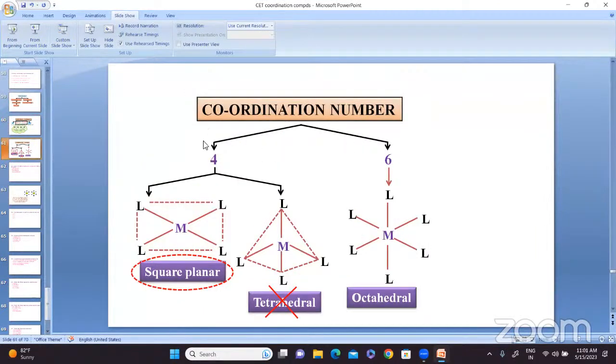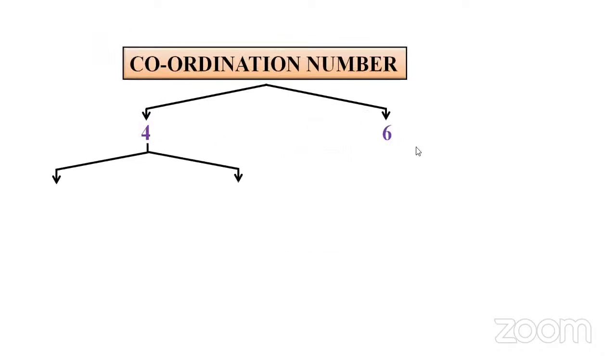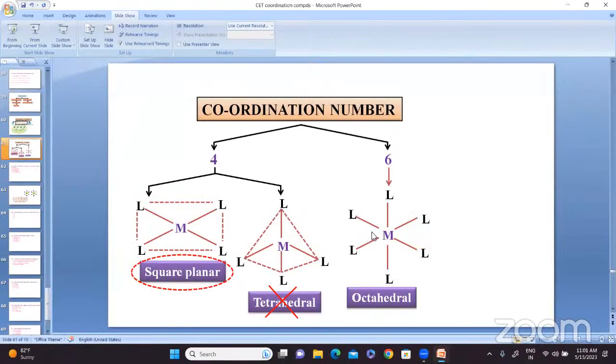You can see the coordination number, for example 4. If you want to show cis and trans isomers, it can only be shown in square planar complexes and octahedral complexes. It cannot be shown in tetrahedral molecules. So based on the number of ligands, cis and trans can be shown in square planar and octahedral, but not in tetrahedral.